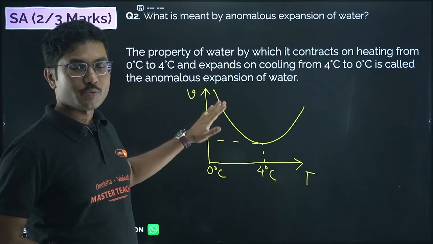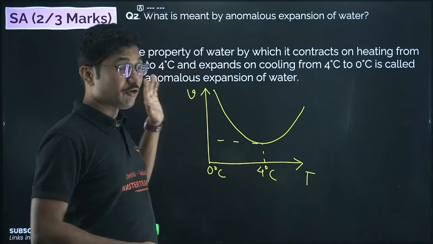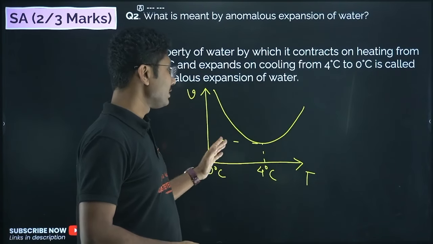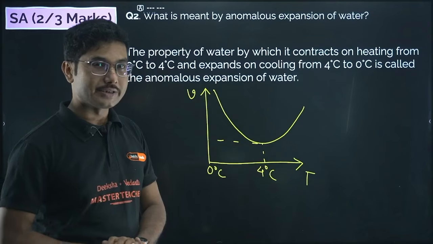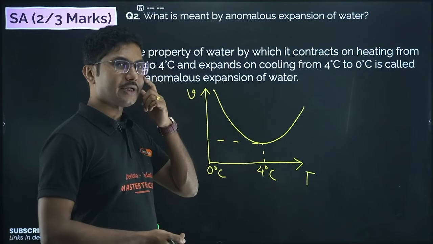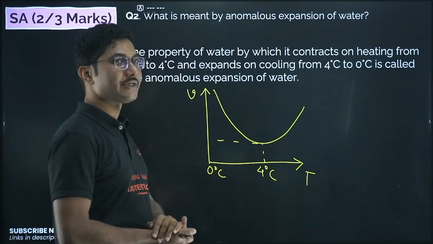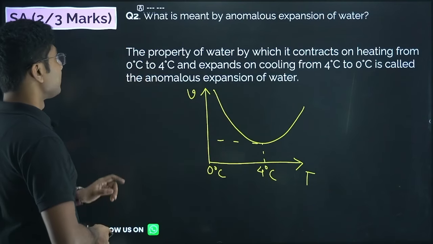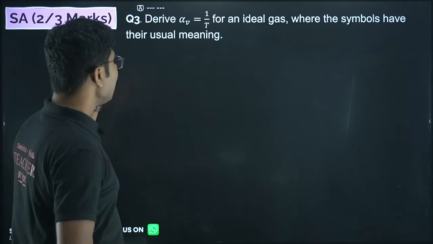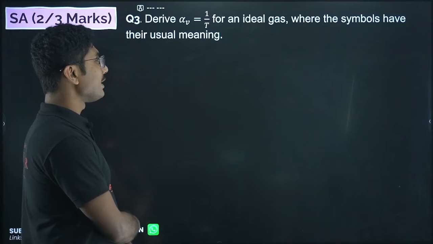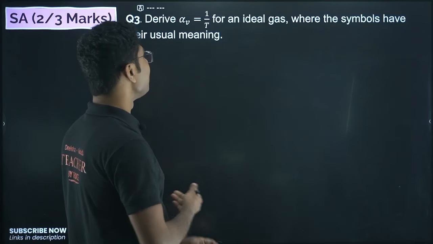So anomalous expansion of water means the volume of water is not smallest at 0 degree Celsius, but it is smallest at 4 degree Celsius. So when you increase the temperature slightly, the volume starts decreasing, and at 4 degree Celsius the volume becomes lowest. Derive alpha V equals 1 upon T for an ideal gas, where the symbols have the usual meaning.